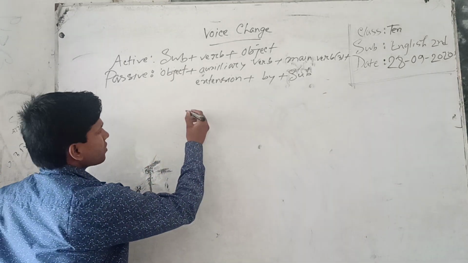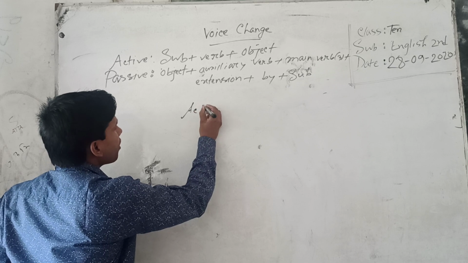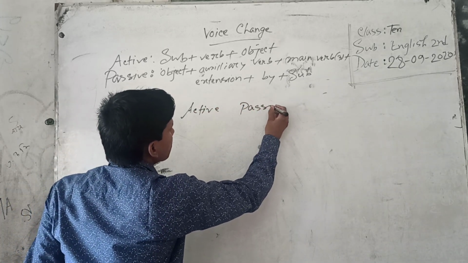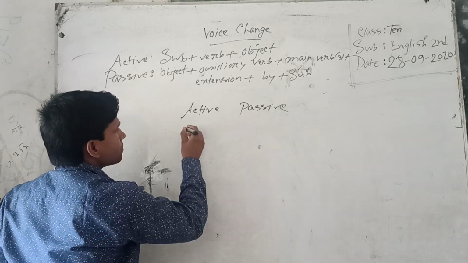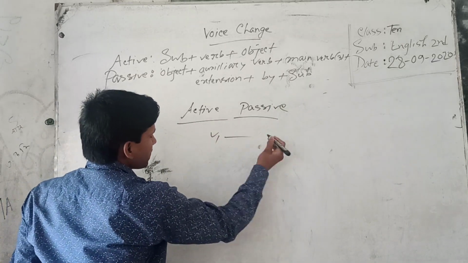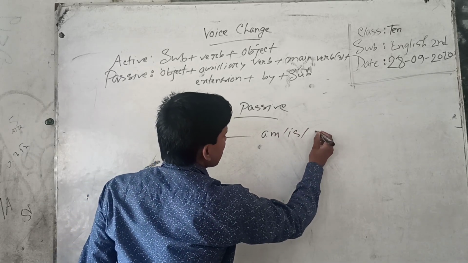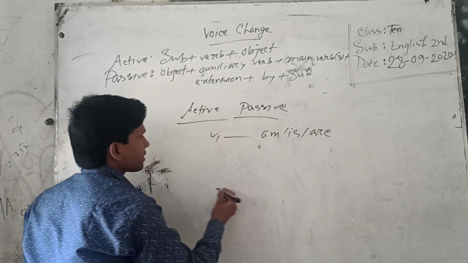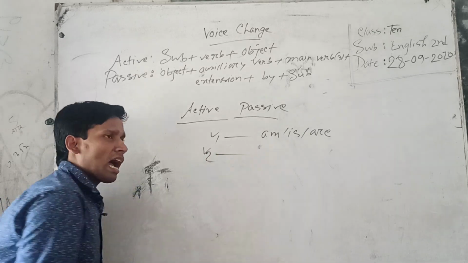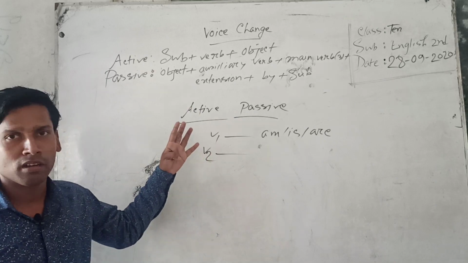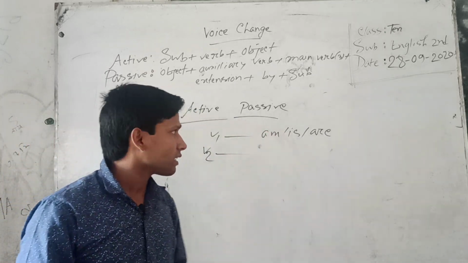There is another rule: active and passive. If there is verb 1 in active voice, you have to use am, is, are in passive voice. Without discussing tense, we shall solve active and passive voice. Understand?